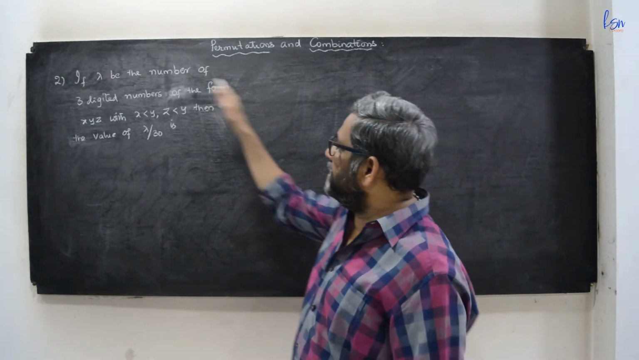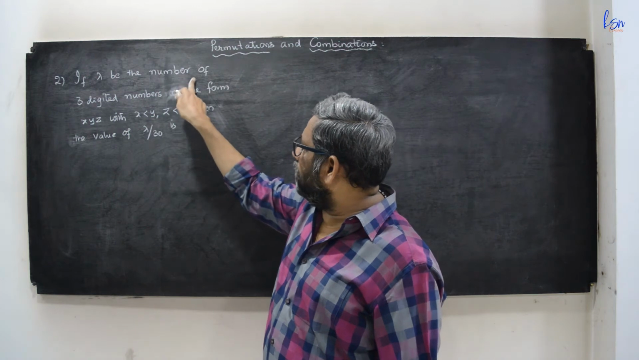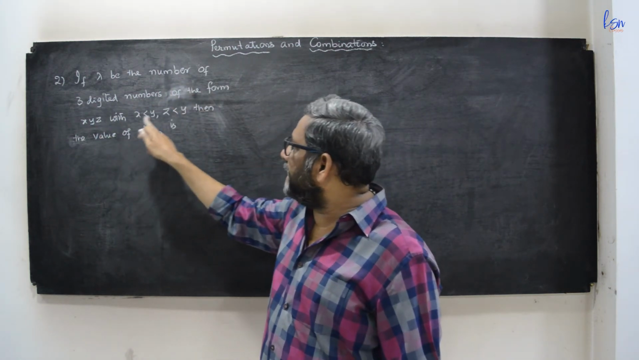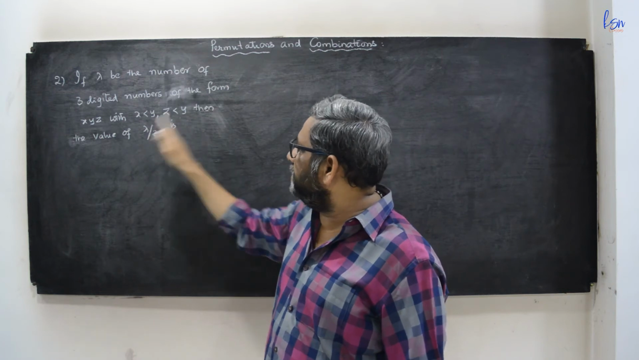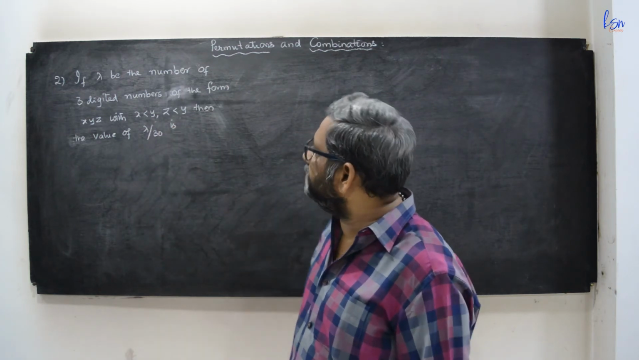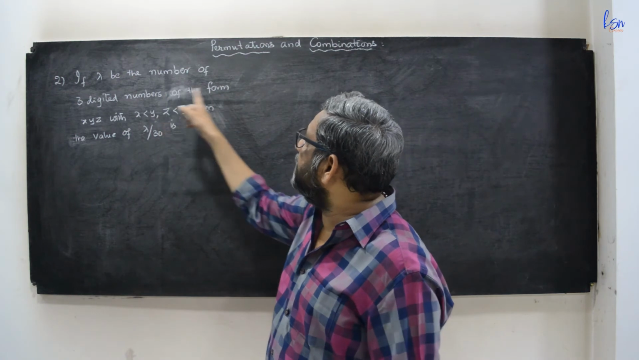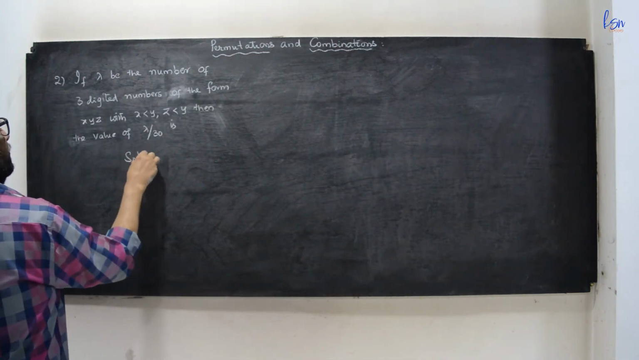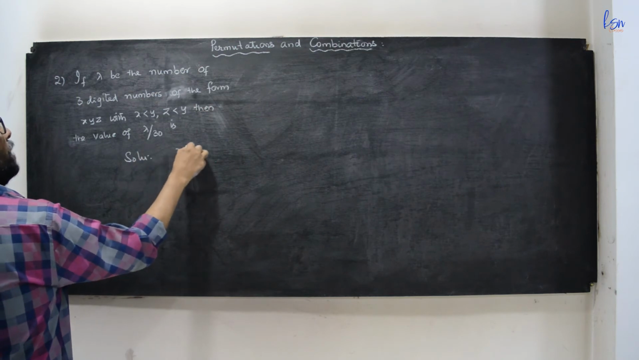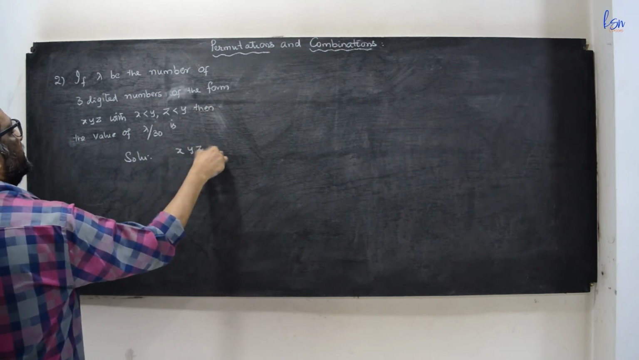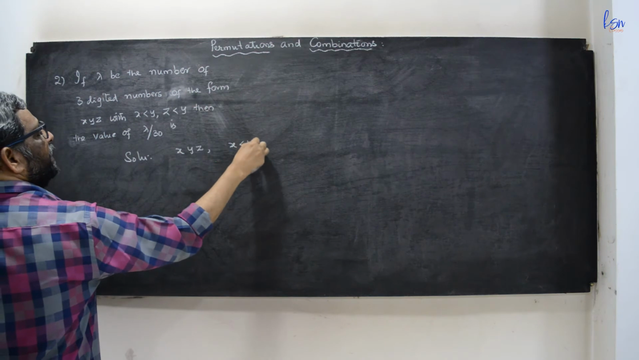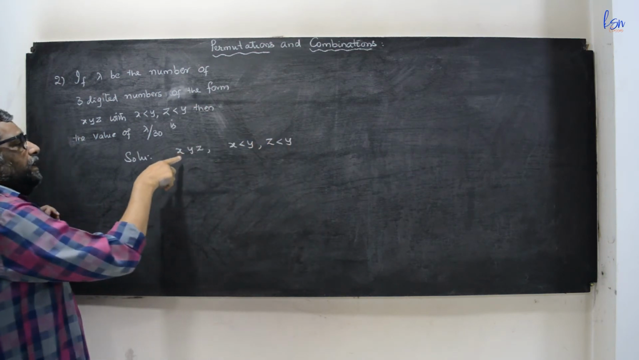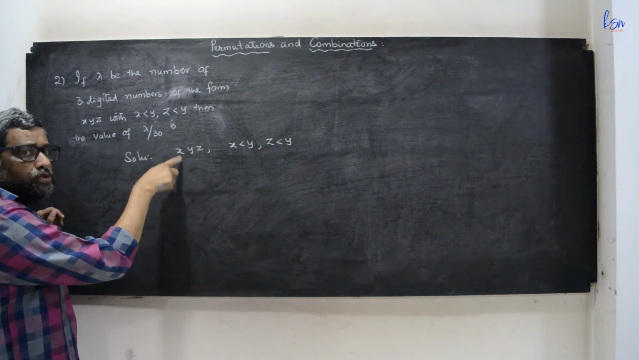The second problem is, if lambda be the number of 3 distinct numbers of the form x, y, z with x less than y, z less than y, then the value of lambda by 30. So here the solution is, the number should be of the form x, y, z such that x less than y and z less than y. 3 distinct number. X should not be equal to 0.